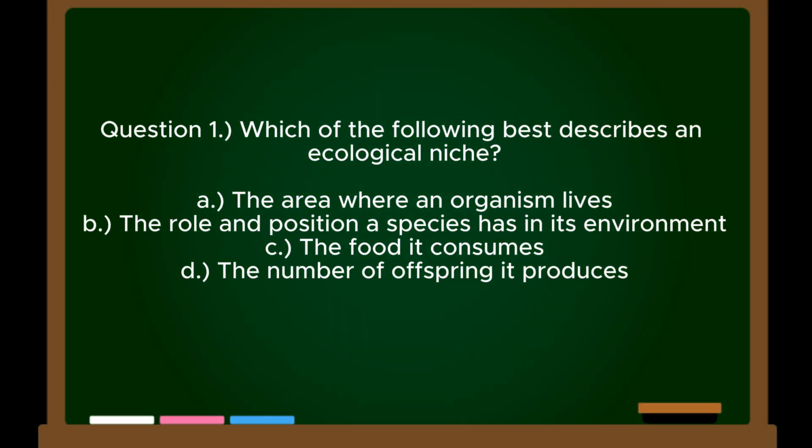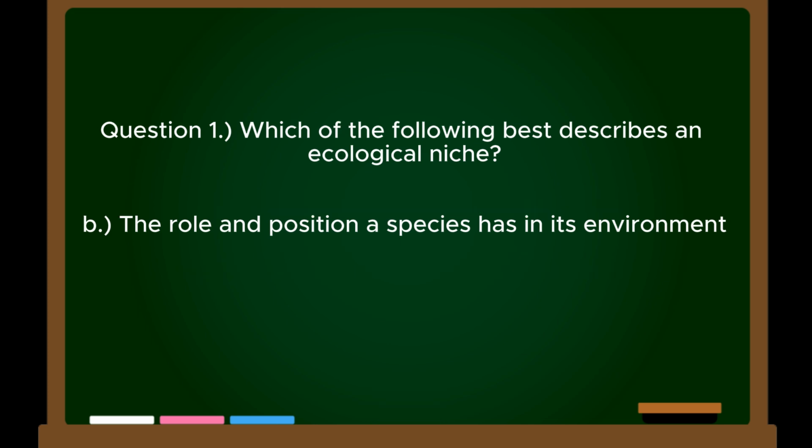Question 1. Which of the following best describes an ecological niche? A. The area where an organism lives. B. The role and position a species has in its environment. C. The food it consumes. D. The number of offspring it produces. Correct answer: B. The role and position a species has in its environment.